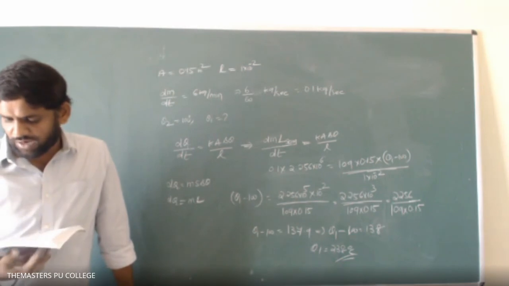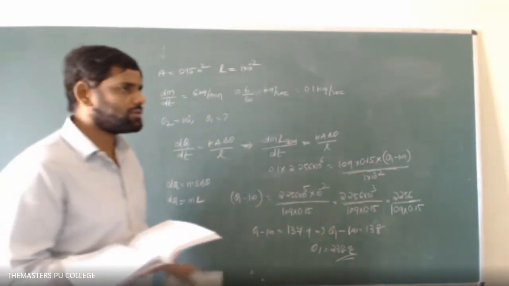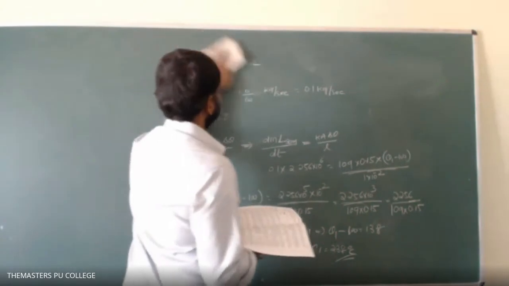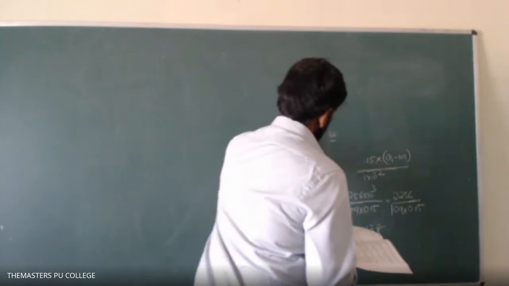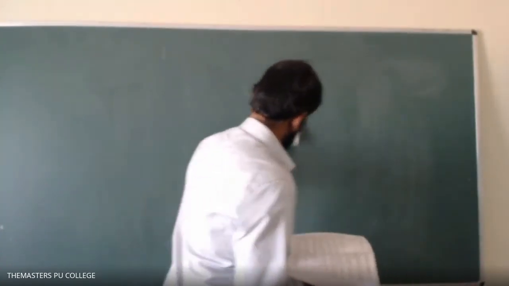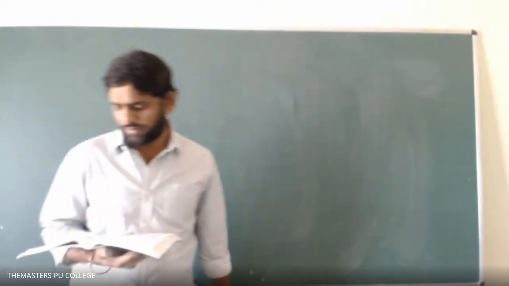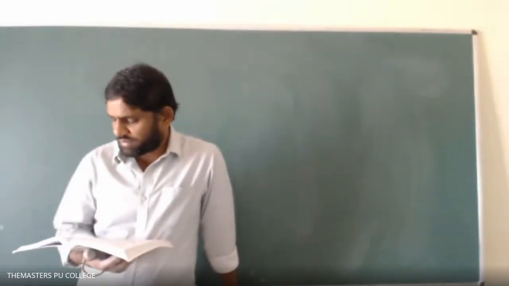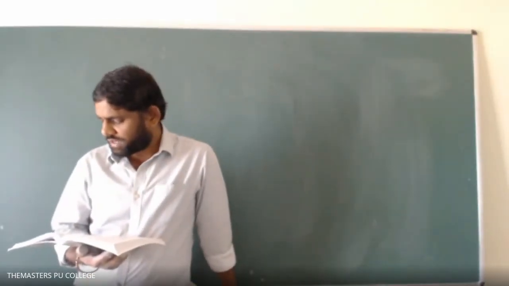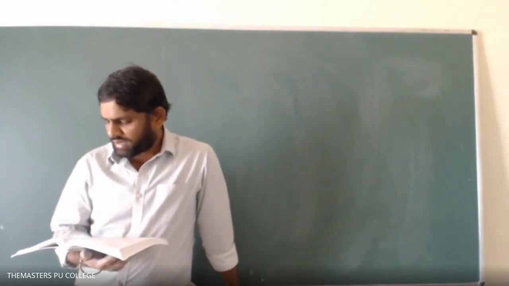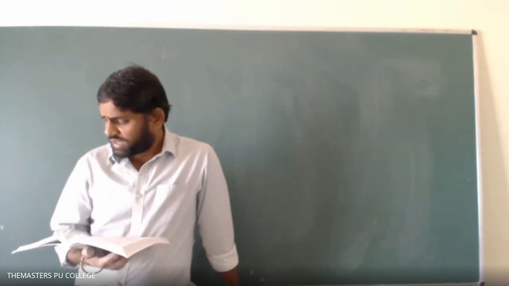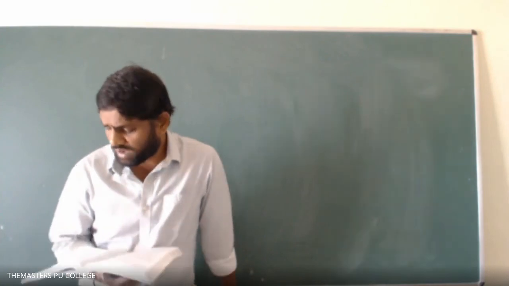Coming to the 10th one, question number 10. Okay, so what is that question number 10? Two ends of a metal rod of length 40 centimeter are maintained at the temperatures 100 degrees centigrade and 20 degrees centigrade respectively. At steady state condition, what is the temperature at a point 30 centimeter from the hot end?